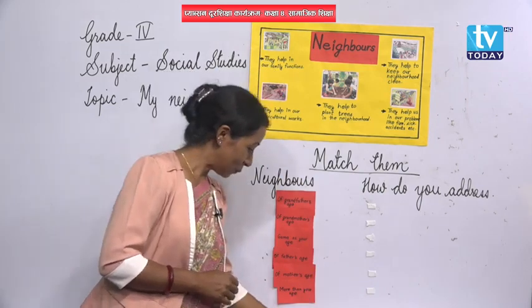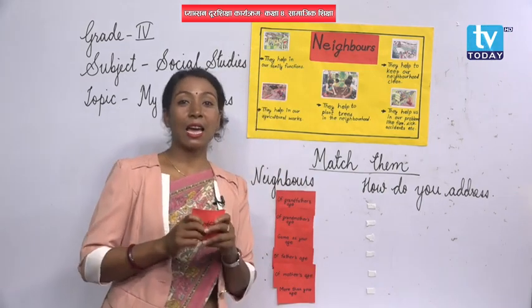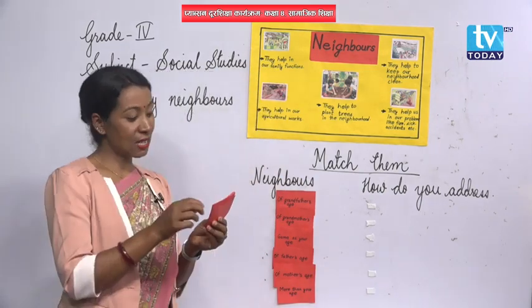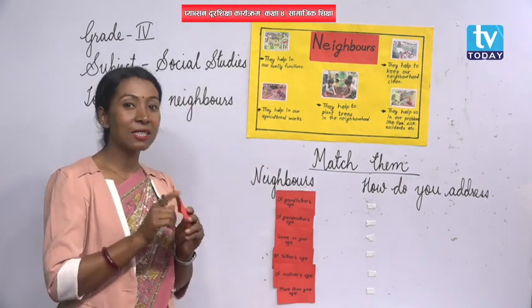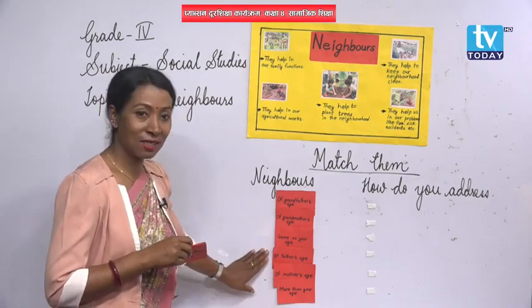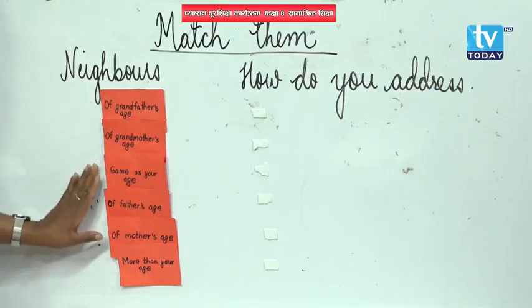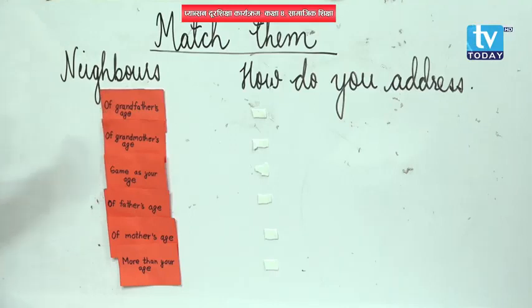Okay, so see here students, I have some cards in my hands and some words are written on them, and you have to match these words with the words which I have already pasted on the whiteboard, right? So in the first one, the neighbors of your grandfather's age. How do you call him? How do you talk to him?